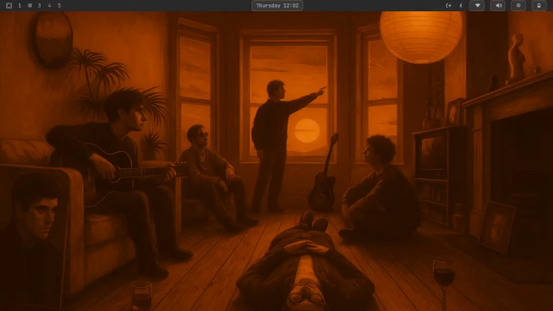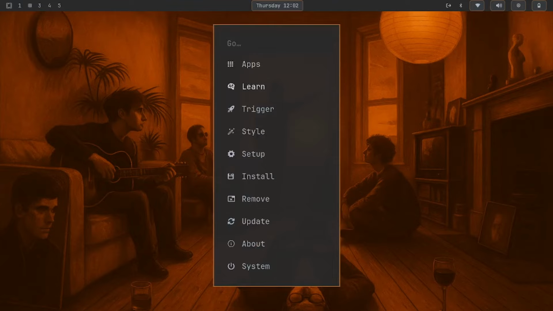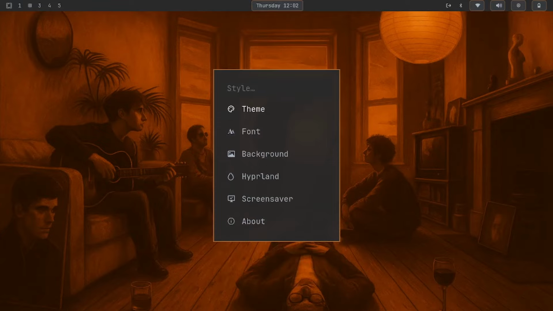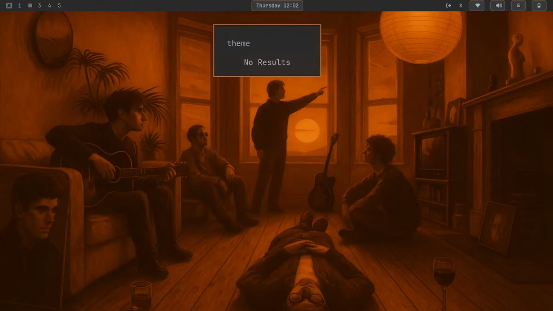And then one thing I don't like, which everyone kind of agrees on, and hopefully, assuming they will change it very soon, is the fact that to go to this style theme, I have to go into the menu. I can't just type theme up here. There is no fuzzy finder.